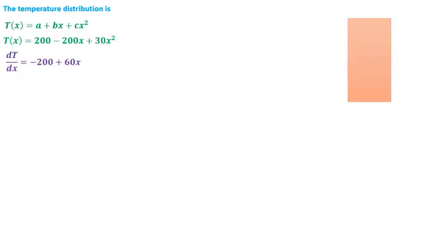Take the derivative of T with respect to x, and it comes out to be minus 200 plus 60x. For Q in, Q in is equal to minus K A dT over dx at x is equal to 0.